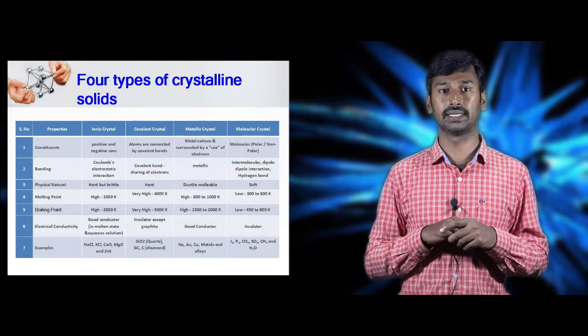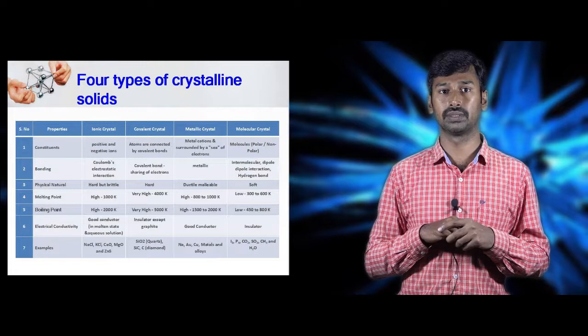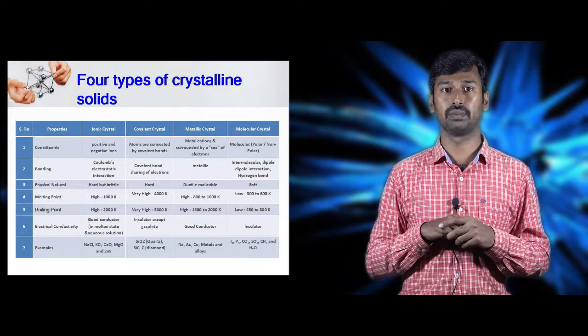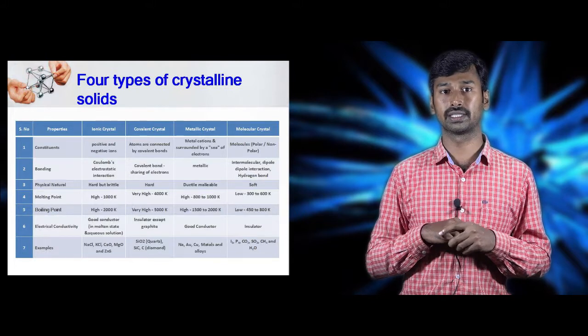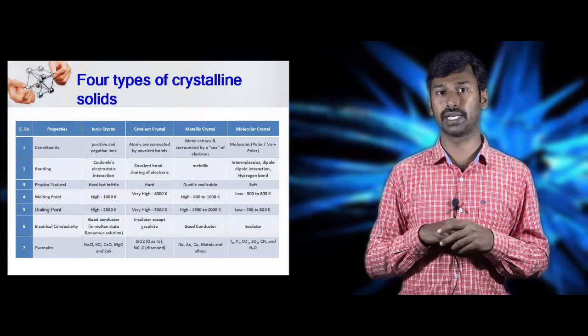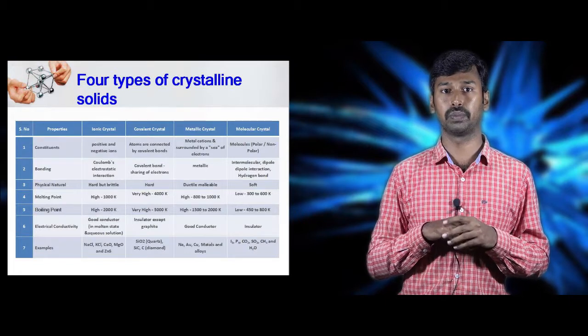In metallic crystals, the metal cations are surrounded by the electrons. In molecular crystals, molecules may be either polar or non-polar molecules. Then bonding and interactions: ionic crystals have Coulomb's electrostatic interactions, covalent crystals have covalent bonds, metallic crystals have metallic bonds, and molecular crystals may have hydrogen bonds or dipole-dipole interactions.